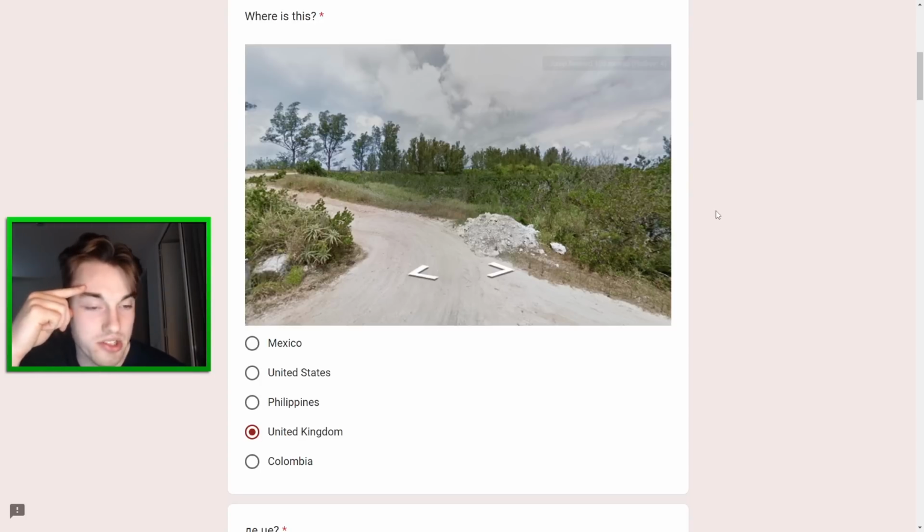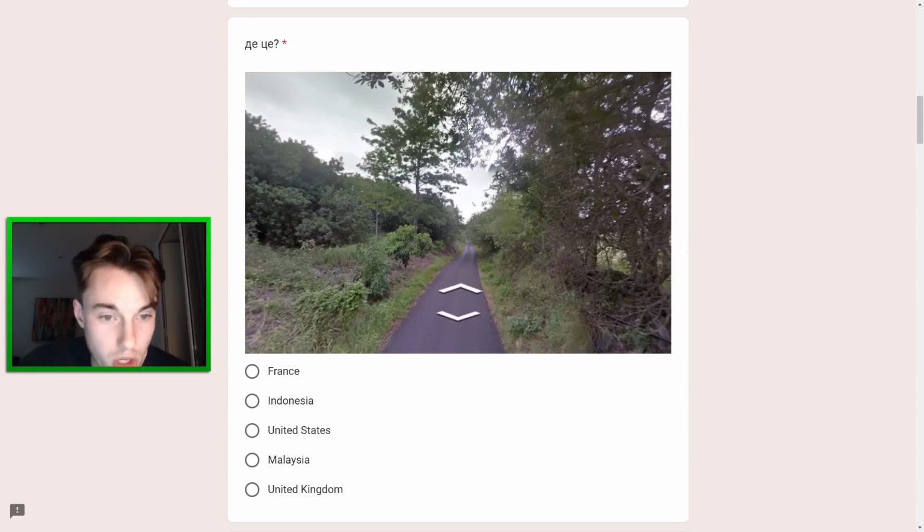I don't think it's Mexico. US is always possible, but I just don't really know where it would be. I don't think it's Colombia, and Philippines is the best next option, I think. But, and we have an interesting palm there. I don't know, yeah, actually, Colombia is still an option. I do think most of them are actually active options, but I'll go UK. It's just a thought I had. The cloudiness is a bit weird, but yeah, I'm happy to cop it if it's wrong.